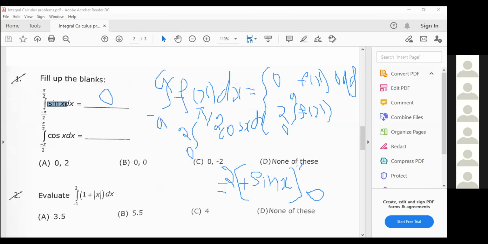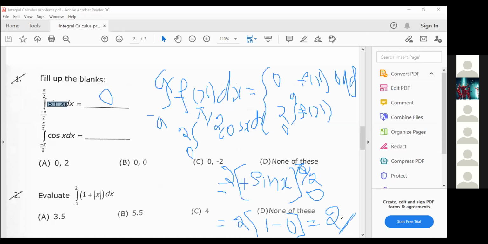2 times sin x, where the limits vary from 0 to pi by 2. What is the value of sin pi by 2? It will become 2 times sin pi by 2. Upper limit is sin pi by 2. What is the value of sin pi by 2? 1, sir. 1. And sin 0? 0. So that means it will become 2 times 1 minus 0. So that is 2.